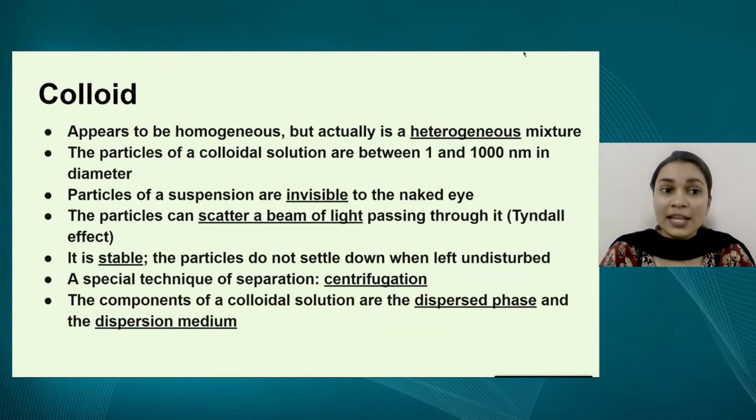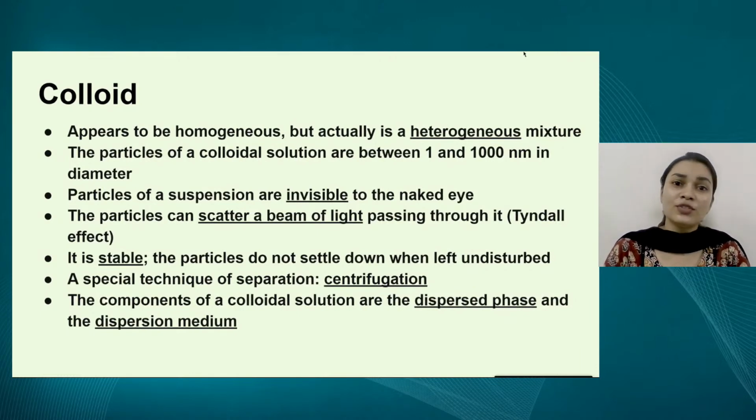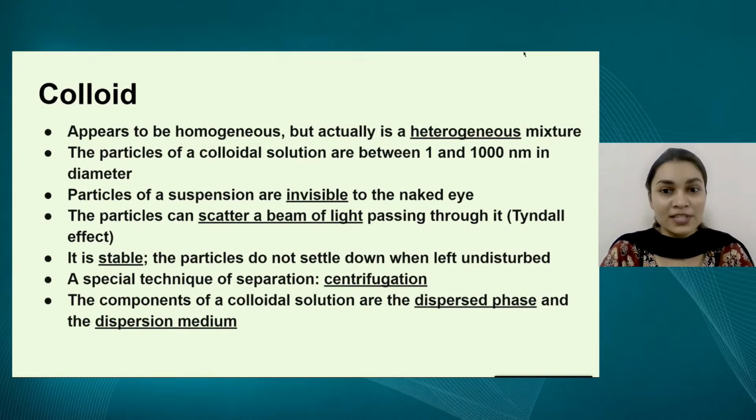So the last type of mixture that we need to know about is a colloid. Now a colloid is a mixture which has properties intermediate between a true solution and a suspension. If you see a colloid in a beaker or in a glass, it appears to be homogeneous, but it is actually a heterogeneous mixture. The particle size is between 1 to 1000 nanometers. So the particles are invisible to the naked eye, but they are able to scatter a beam of light passing through it. That is, the particles do show the Tyndall effect.